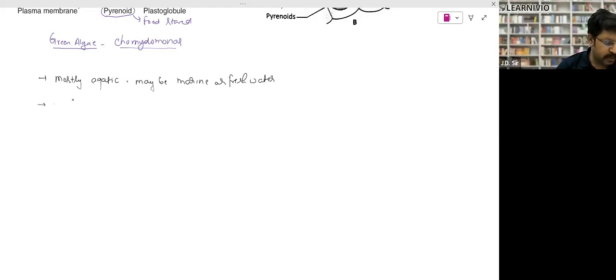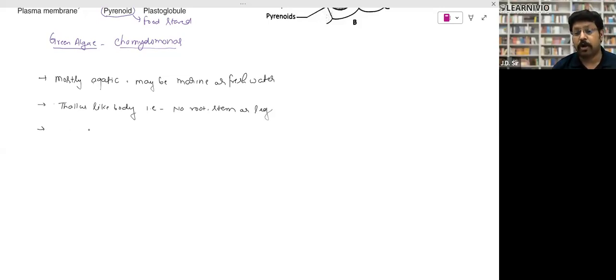The second important point is that the plant body is a thallus-like body. I have already told you, but still let me write it down. That is, there is no root, stem, or leaf. These structures do not exist, right? Then the third point: the body is covered by mucilage, right? It protects them from desiccation.